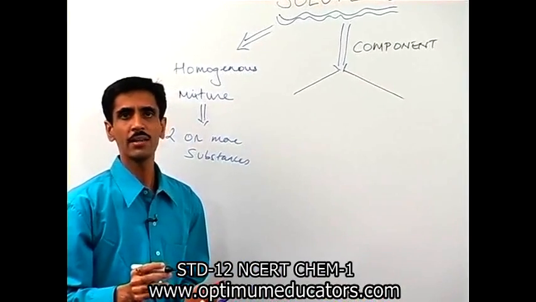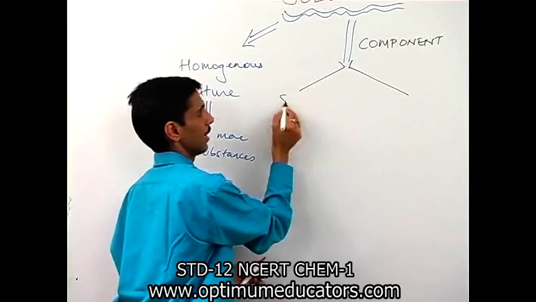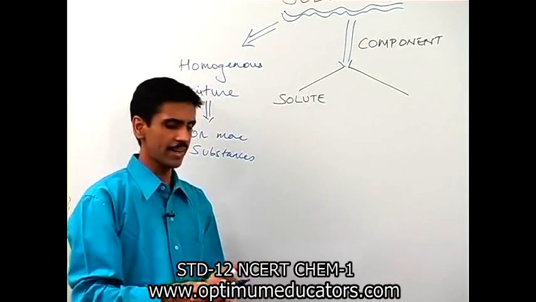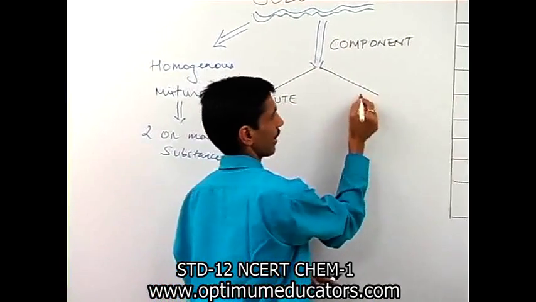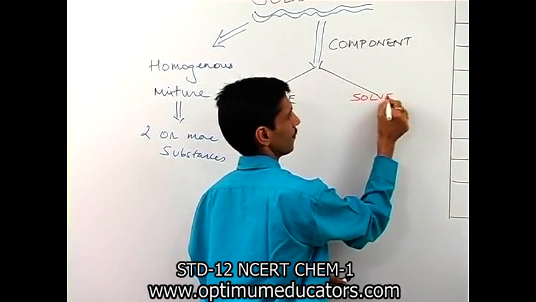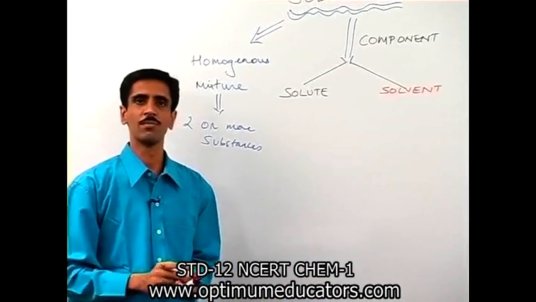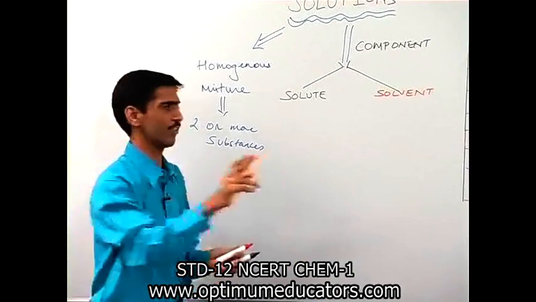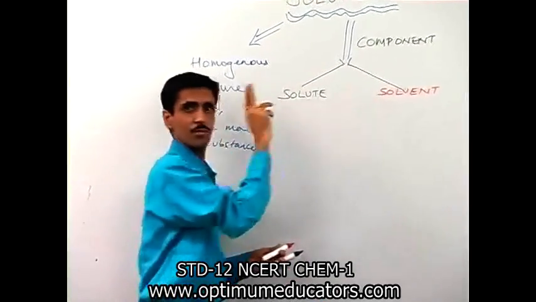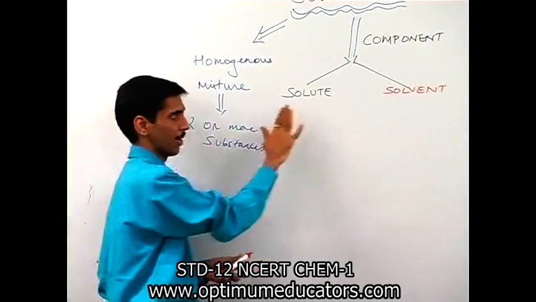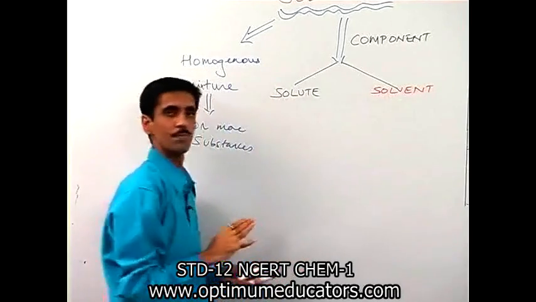First one, we call it as a solute. And the second one, we call it as a solvent. These are the two components. Every solution is made up of two components. Fixed. Substances can be many, but the components are always fixed, that is two.